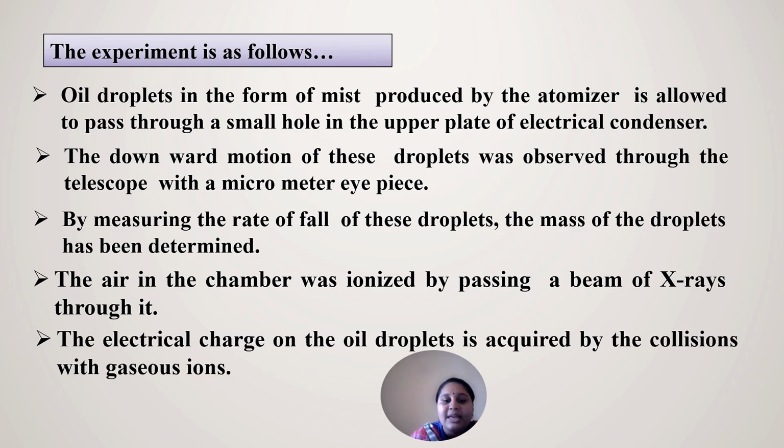The electrical charge which is present on the oil droplets is acquired by collisions, as the gas molecules collide and transfer the electrical charge to the oil droplets.